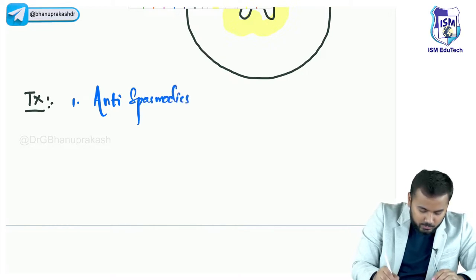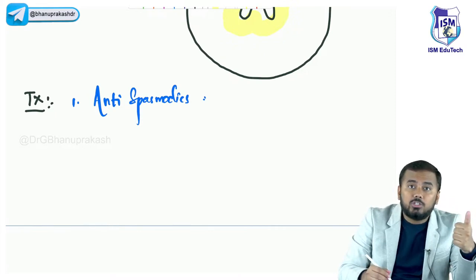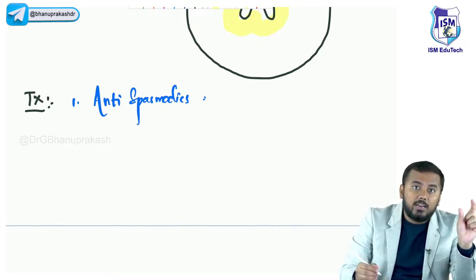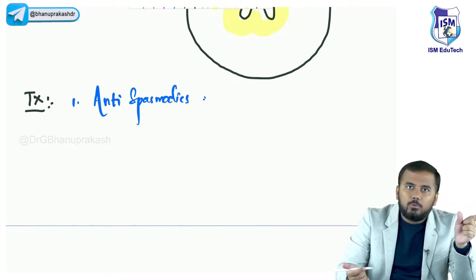Antispasmodics. You give antispasmodics. One example of antispasmodics is botulinum toxin. All of you know, these days Botox injections are also coming, you know that, to create a dimple here. So whatever it is, botulinum toxins are there.